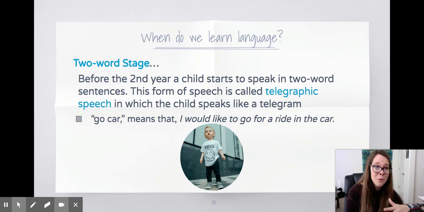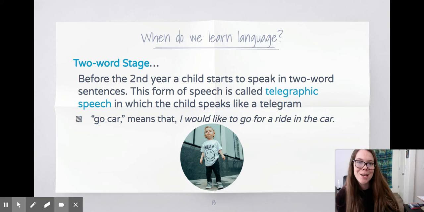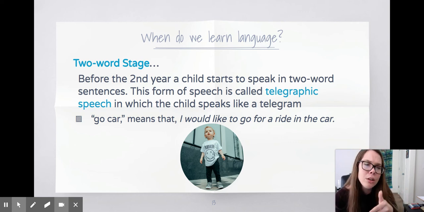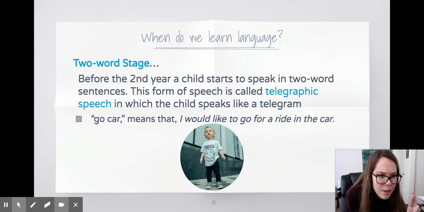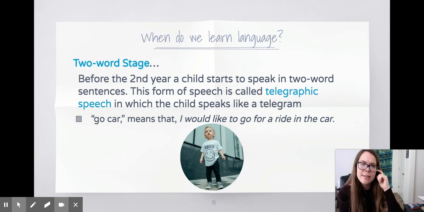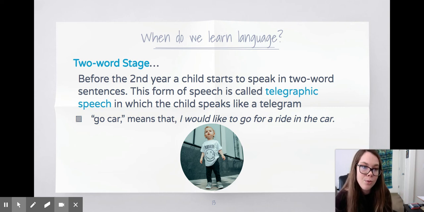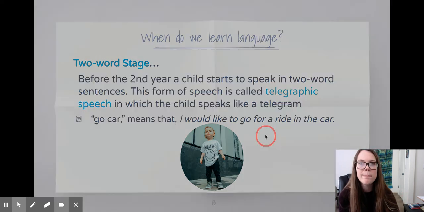So we just got done with the one-word stage, and of course we have the two-word stage. You're like, oh my gosh, Miss H, is there going to be a 5-word stage? Who knows, right? So the 2-word stage. Before the 2nd year, a child starts to speak in 2-word sentences. And this is called telegraphic speech. So go car, ride bike, eat more. It's when they start connecting 2 words together, and it's called the telegraphic speech phase. I always think of telegraphic, two words, T and T, right? That's a good mnemonic for us to remember that one.